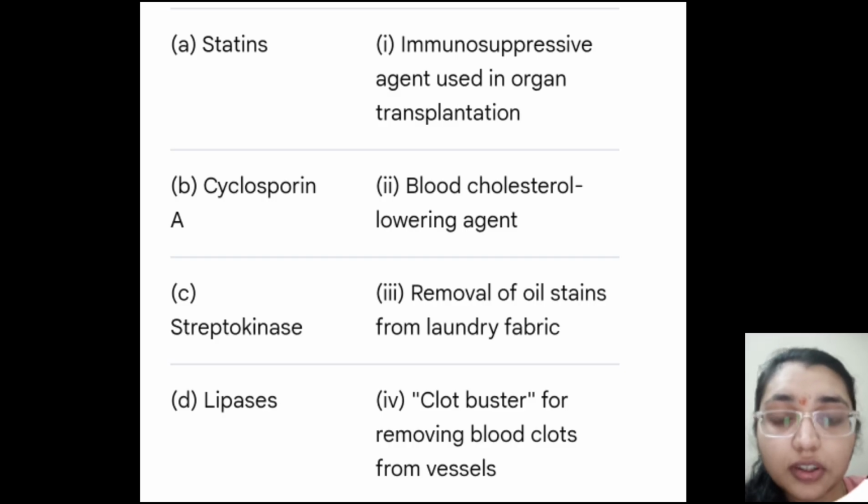The clot buster matches with streptokinase. So C is 4, then B is 1, that is cyclosporine A, the immunosuppressive agent used in organ transplantation, and statin is the blood cholesterol lowering agent, and D, that is lipase, is removal of oil stain from the laundry fabric.